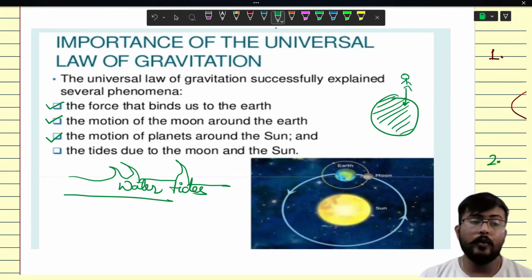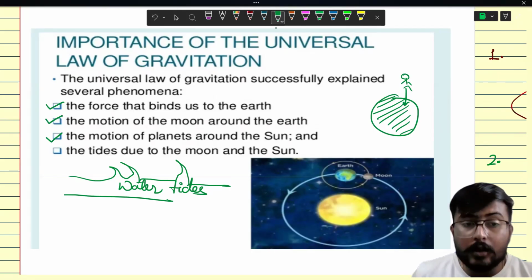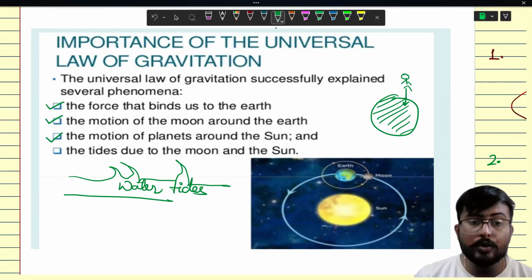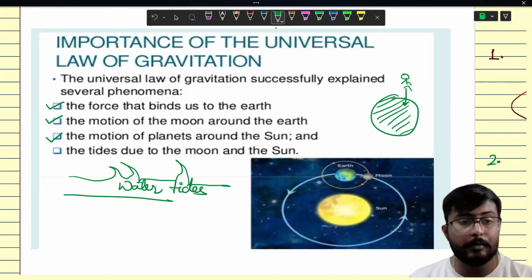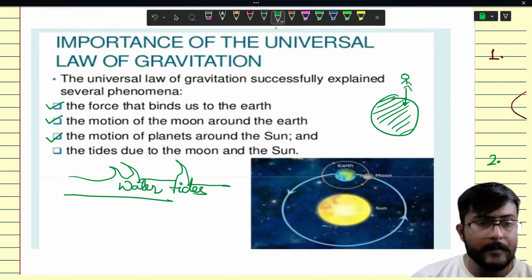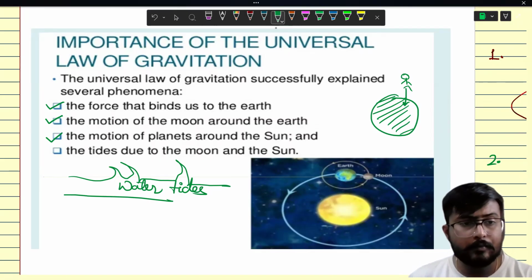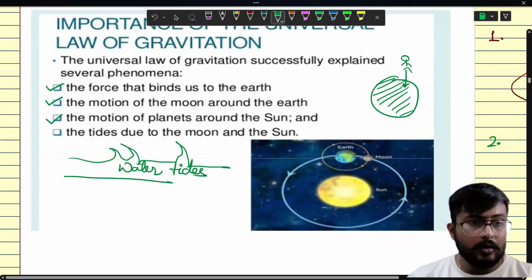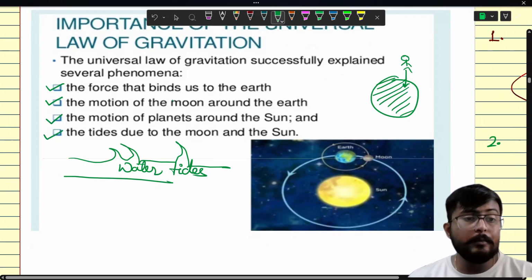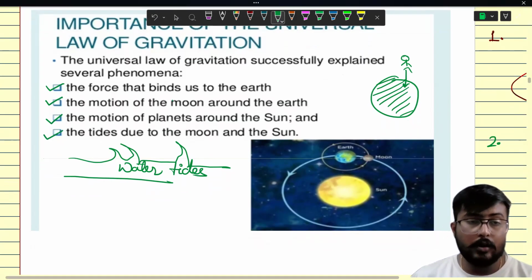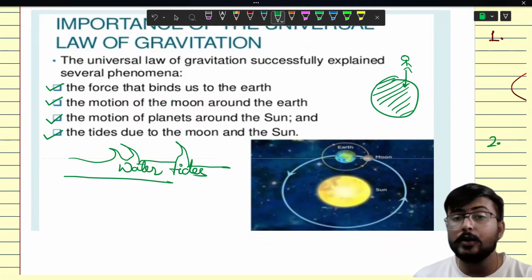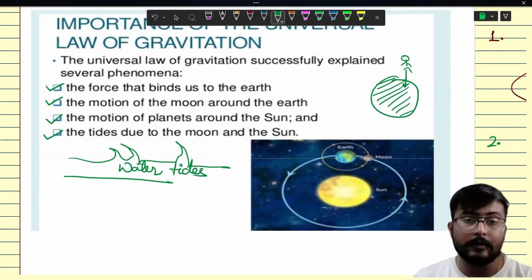So when a force is applied on an object, it will give it a motion. It will give it an acceleration. We have already studied this in previous chapters, right? So these are some important points, or these are some importance of universal law of gravitation.